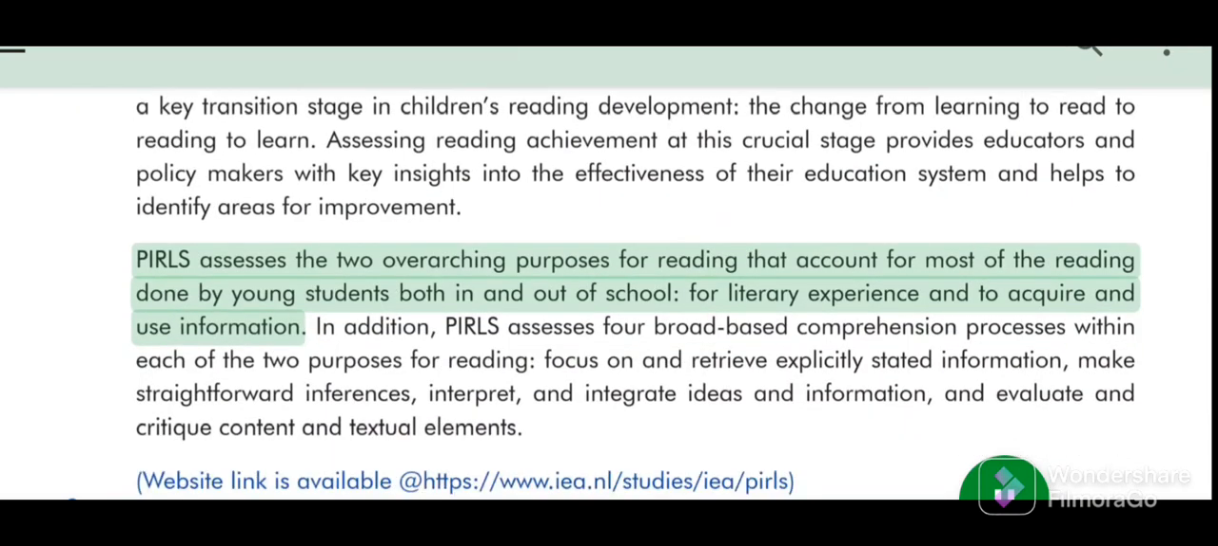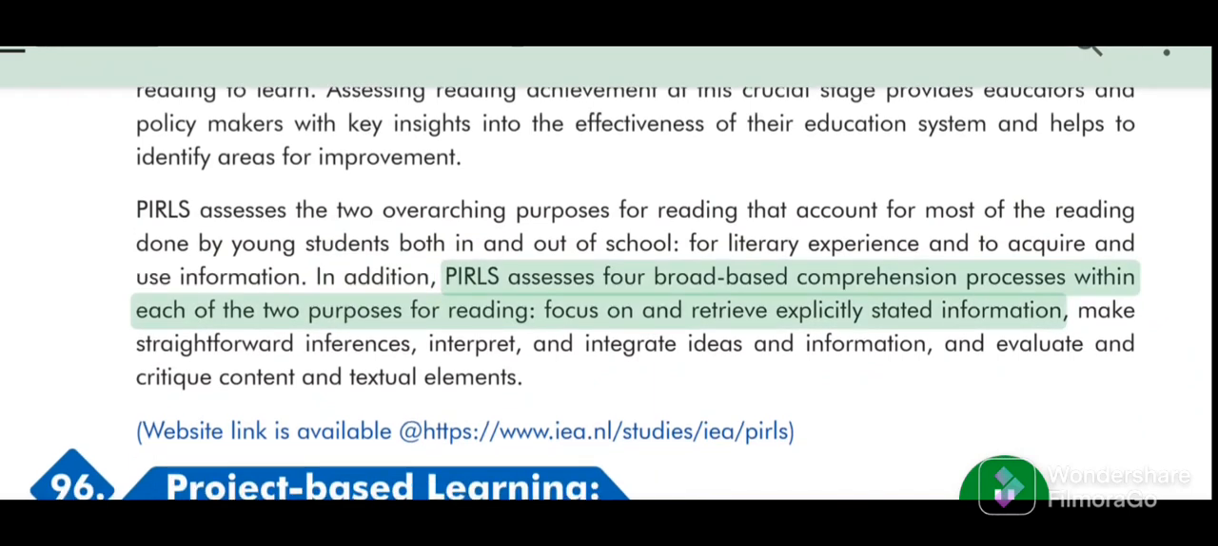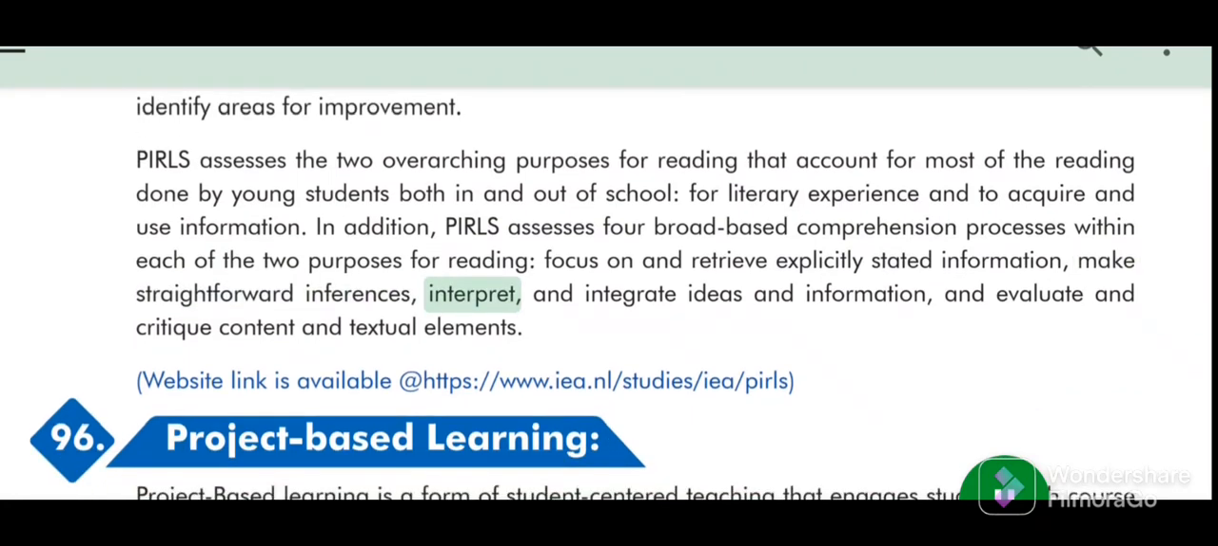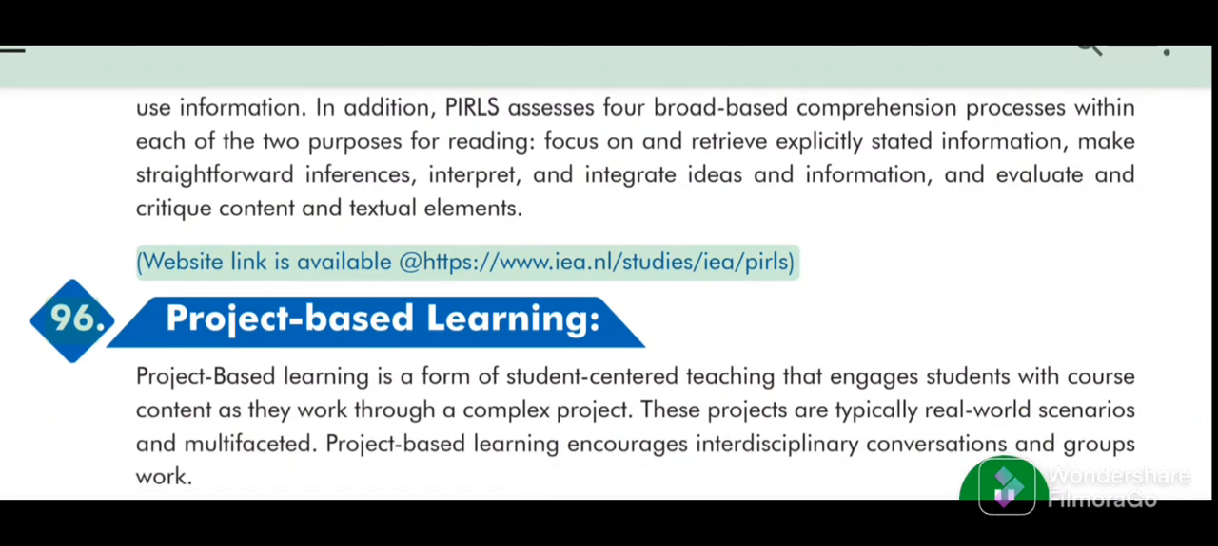PIRLS assesses the two overarching purposes for reading that account for most of the reading done by young students both in and out of school: for literary experience and to acquire and use information. In addition, PIRLS assesses 4 broad-based comprehension processes within each of the 2 purposes for reading: focus on and retrieve explicitly stated information, make straightforward inferences, interpret and integrate ideas and information, and evaluate and critique content and textual elements. Website link is available at Weblinks 96.